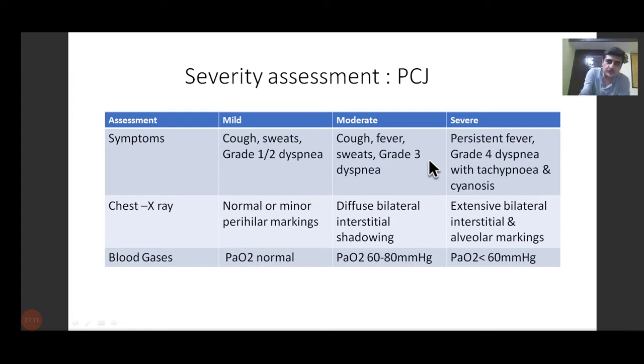So if you just know the oxygen level is below 60, you know it is a case of severe pneumocystis pneumonia. And the chest X-ray will obviously confirm the presence of these findings. So this is how you classify the assessment of Pneumocystis carinii pneumonia, now called Pneumocystis jirovecii pneumonia.